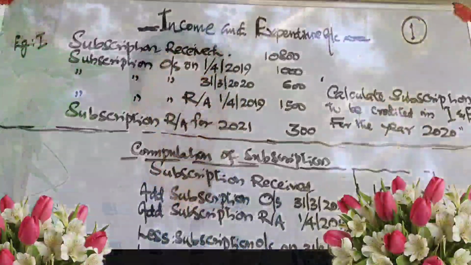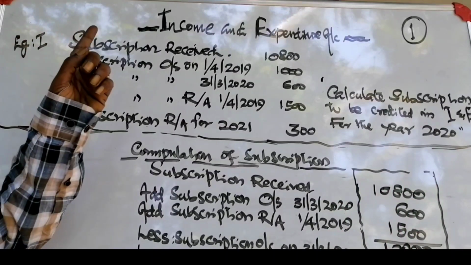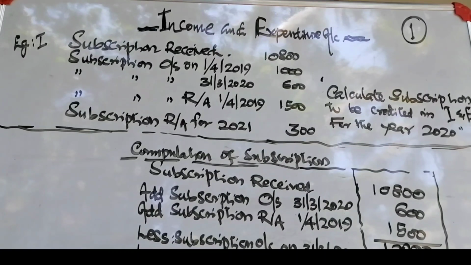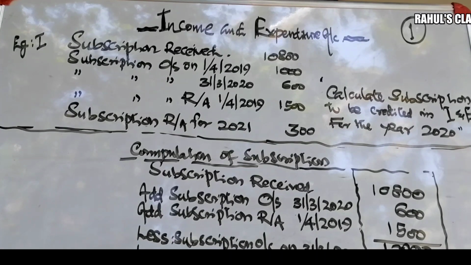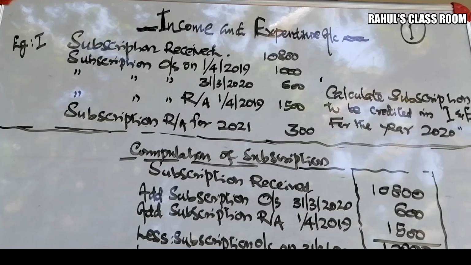Okay, now we are solving some questions. We are reading an example. Subscription received during the year 10,800. Subscription outstanding on 1st April 2019, 1,000. Subscription outstanding on 31st March 2020, 600.